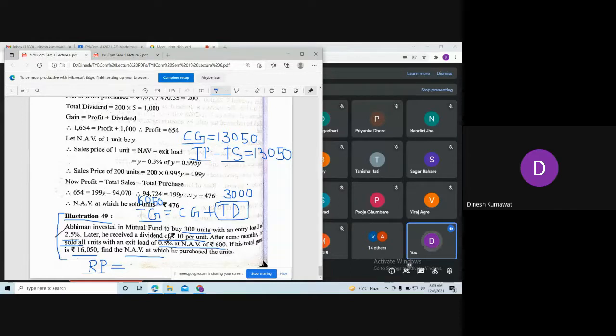So first we are going to calculate the exit load on this redemption net asset value. What is 0.5% on 600? Exit load, what is the answer? 3.